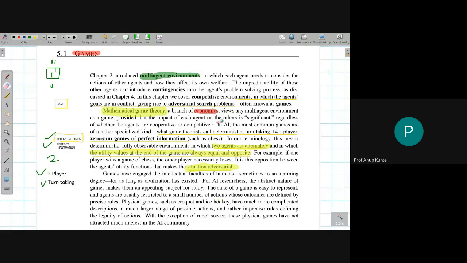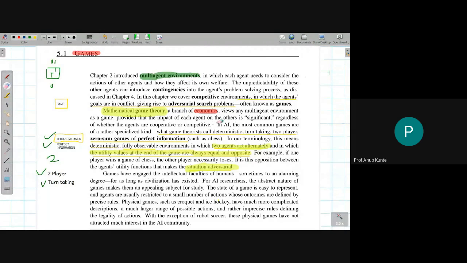In reality, in real world scenarios, there are often cases where there is no perfect competition. That is, one person wins does not always mean all the other persons lose. It may be the case that one person wins and the other person gets certain points, and still they have certain level of satisfaction of competing in the game. But in certain games like chess, if one player wins, the other player has to lose.